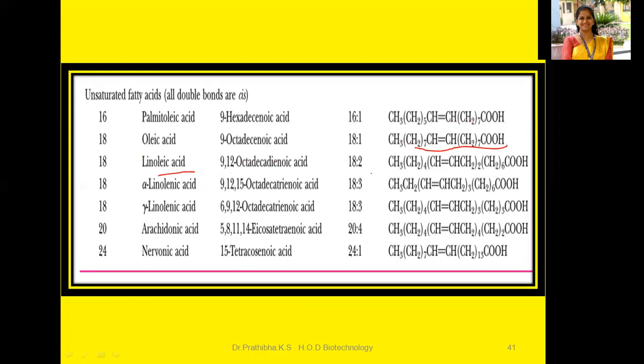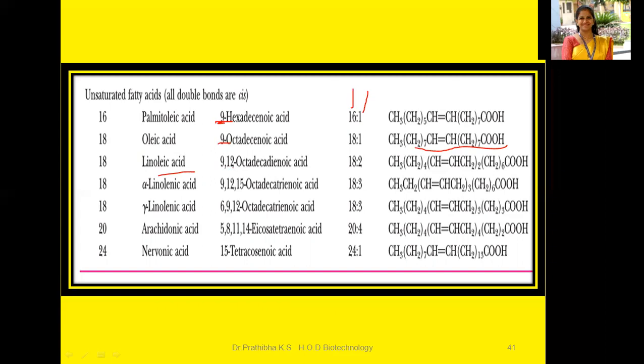Linoleic acid, whereas here, see, what is this 9? This 9 tells you about the presence of the double bond. Here also there is a single double bond. From the 9th carbon atom, the double bond begins. The 16 says the total number of carbon atoms. In 16:1, the 1 says the presence of a double bond; it could be 1 double bond, 2 double bonds, 3 double bonds or 4 double bonds. Okay, 16:1.